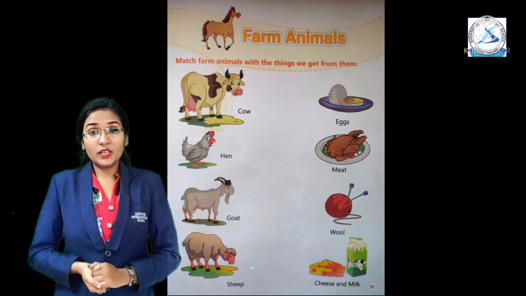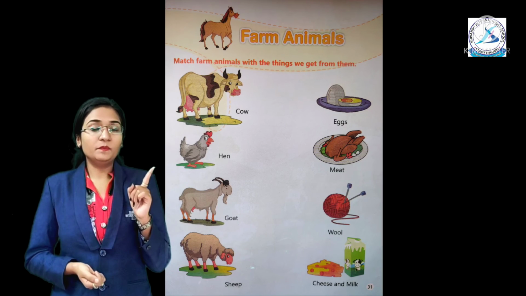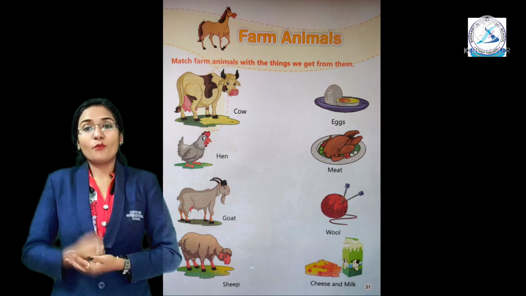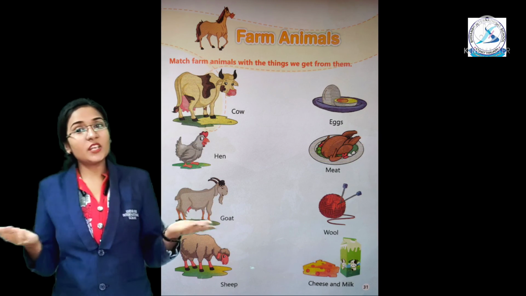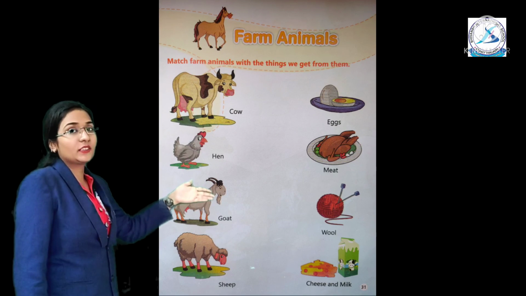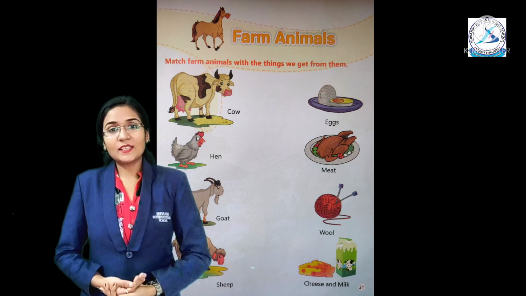Then sheep. What do we get from sheep? Yes, wool. We get wool from sheep. Okay, you have to match it. Okay, my dear children, today's class is over.